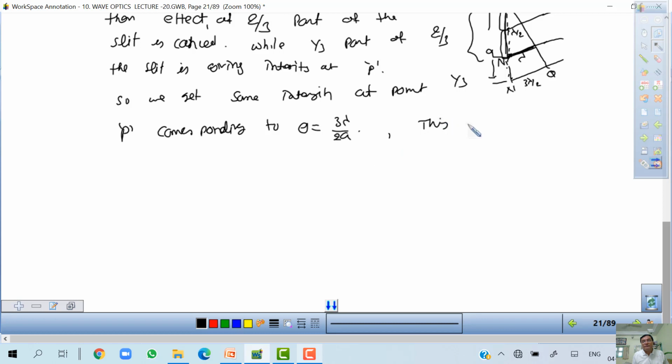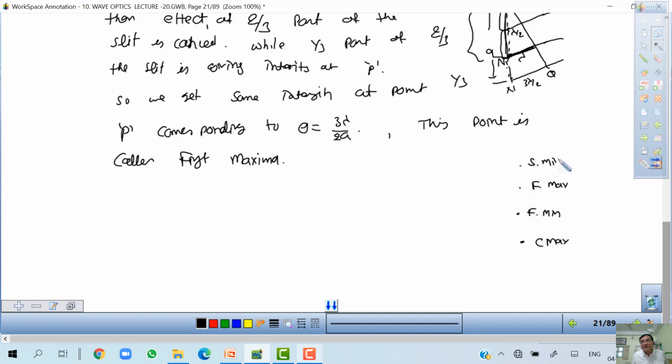This point is called first maxima. Okay, and the first maxima is above the first minima. So here at the center maxima, then first minima, then first maxima, then what you will get?